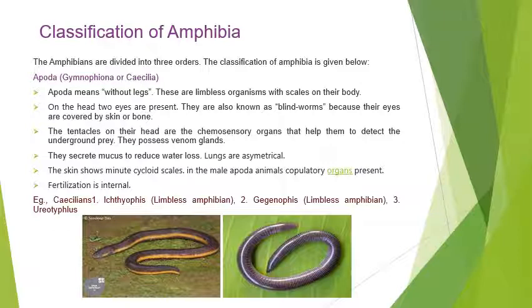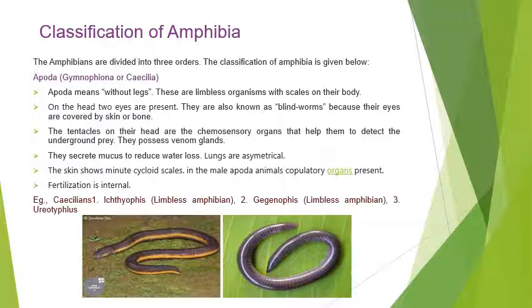These are limbless organisms with scales on their body. On the head, two eyes are present. They are also known as blind worms because their eyes are covered with skin, scales, or bone. The tentacles on their heads are chemosensory organs and help them detect underground prey.